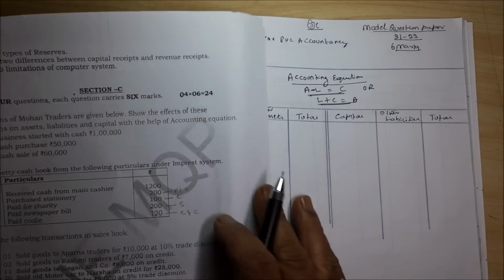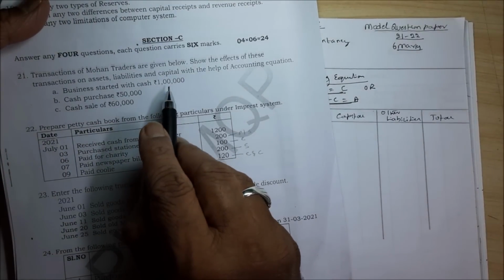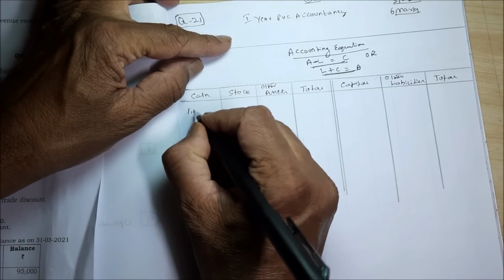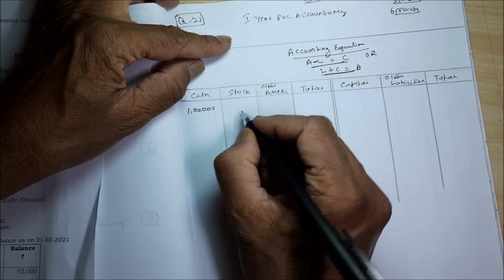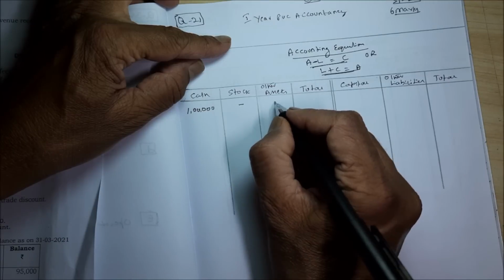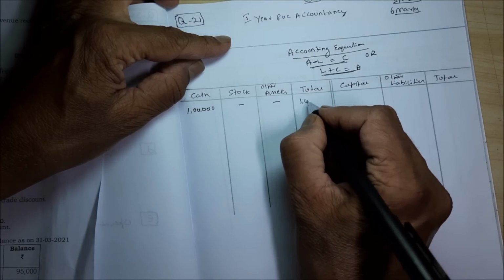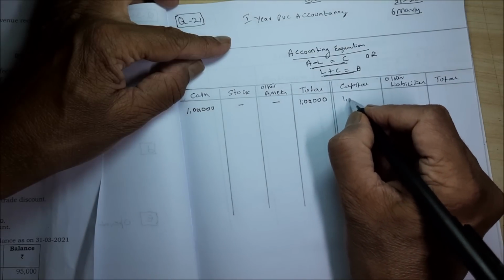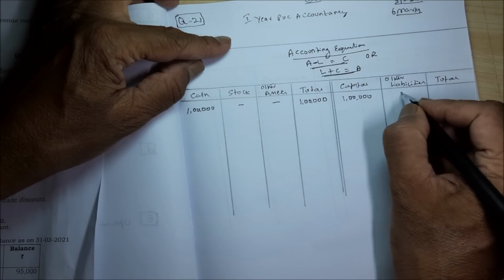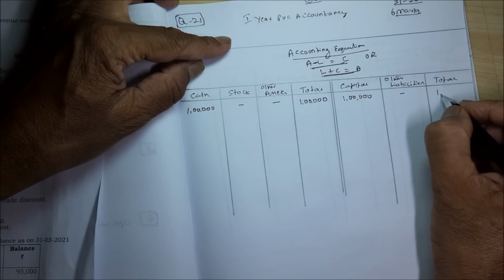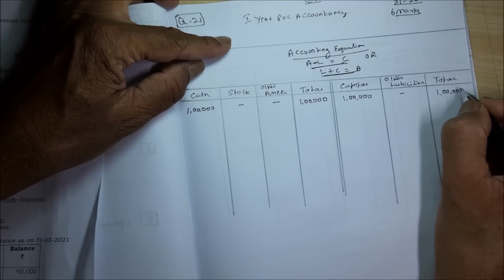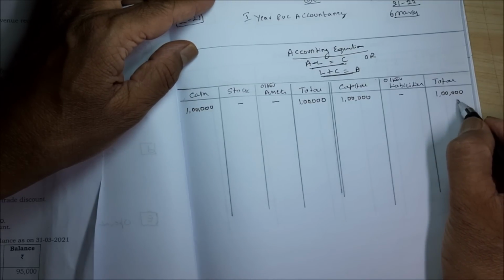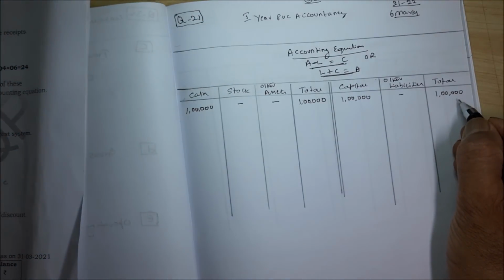Now let us start one by one. Business started with cash, how much actually? 1 lakh. So cash 1 lakh, stock dash, other assets dash, then total is 1 lakh. Then the cash is credited to the capital account, capital is 1 lakh. There is no other liability. Total is 1 lakh. Now the total of the liability side is 1 lakh, and the total of the asset side is 1 lakh, according to the accounting equation.